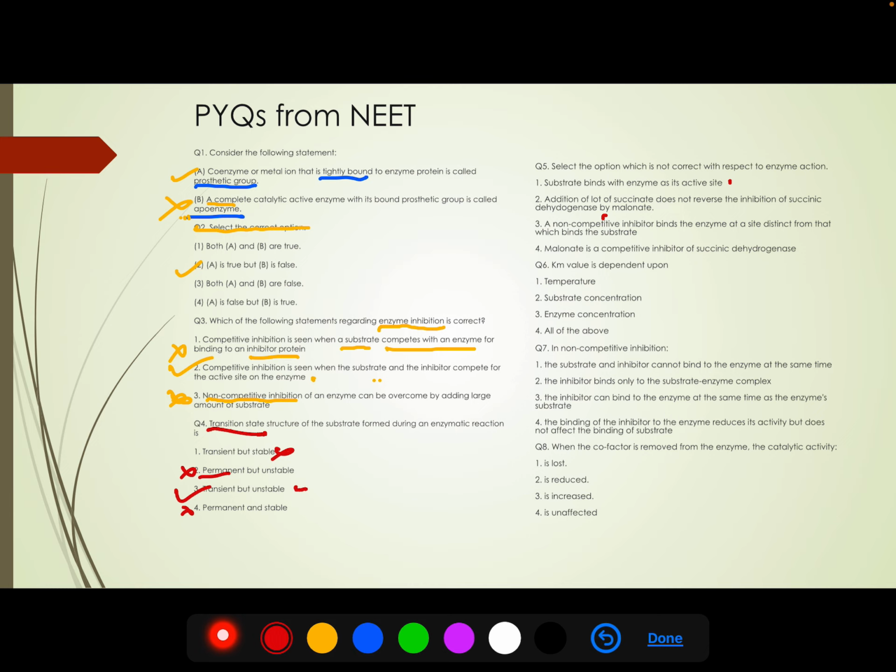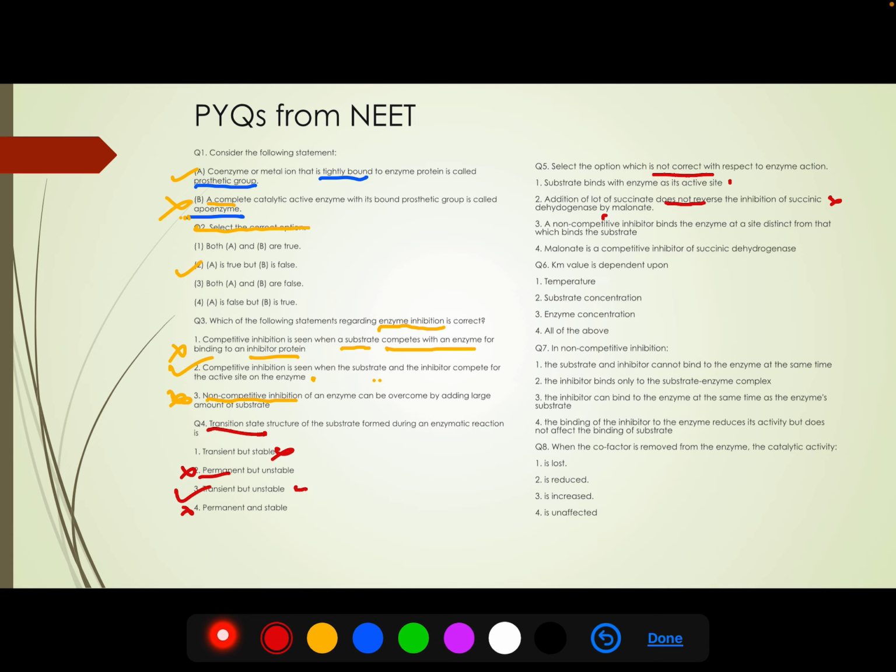So this is an example of competitive inhibition. So in case of competitive inhibition, if we add more substrate, then we can overcome the inhibition. So this statement says that it does not overcome. So this statement is wrong. So we have to choose the wrong statement.